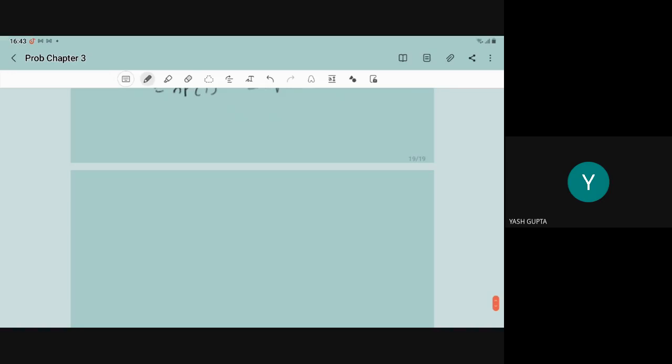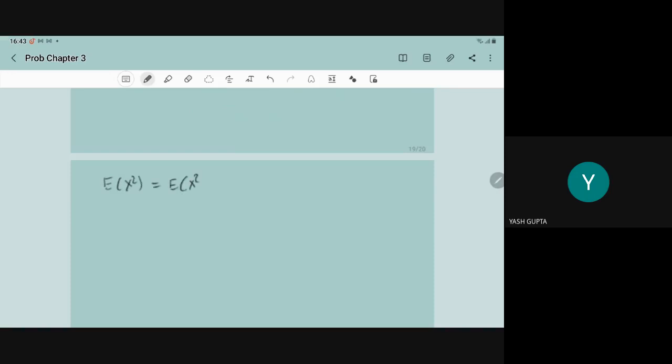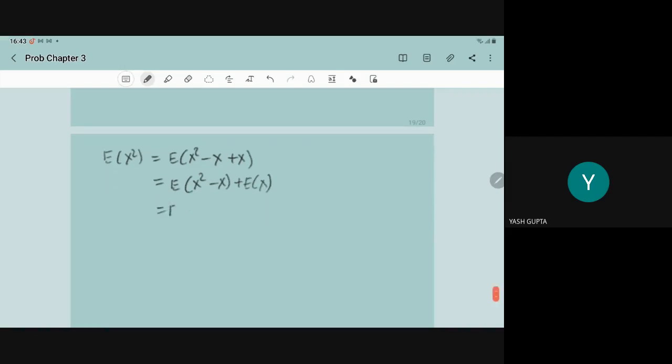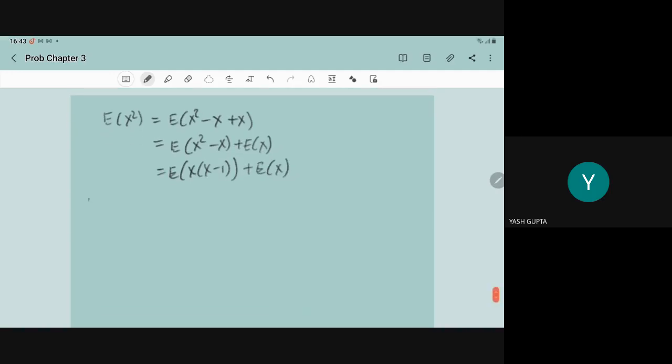Now we have to compute the variance of x. Variance of x is what? E of x square minus square of E of x. So for that we have to compute E of x square. E of x square can be written as E of x square minus x plus x. That is not a problem, and expectation follows the linear property. So we can write E of x square minus x plus E of x. It is nothing but E of x into x minus 1 plus E of x. So first we compute E of x into x minus 1.